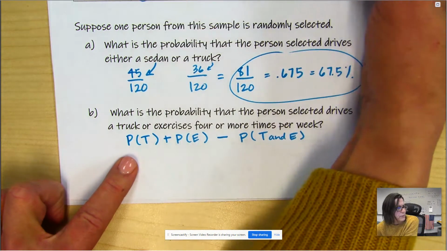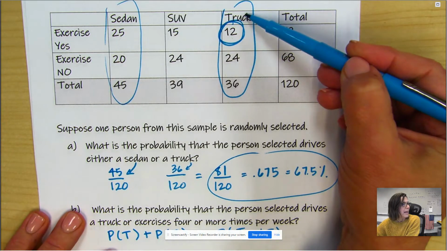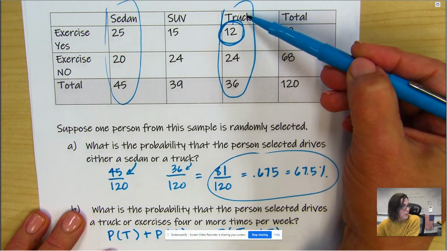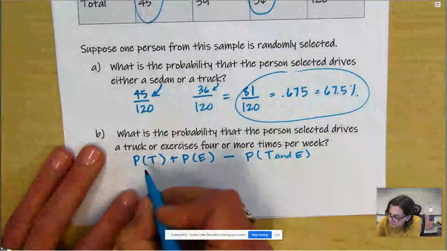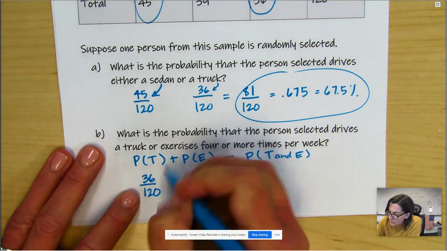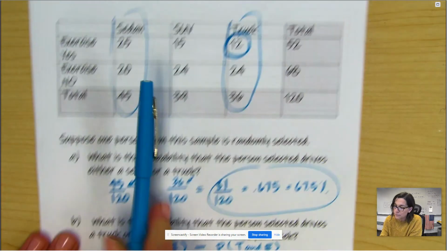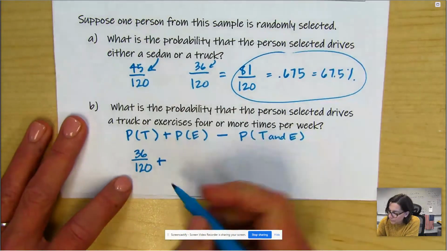Okay. So we could just say, well, again, how many people say, I'm referencing the table that I'm not showing you, how many people say they drive a truck? 36 out of 120, right? How many people say they exercise? 52 out of 120.